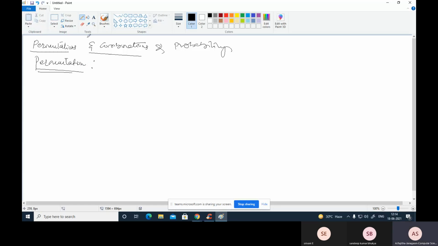So this permutation implies the arrangements, that means arranging the given elements in some order. Arrangements or order of items. That means here the order of items is important.